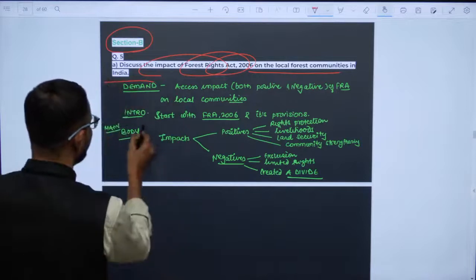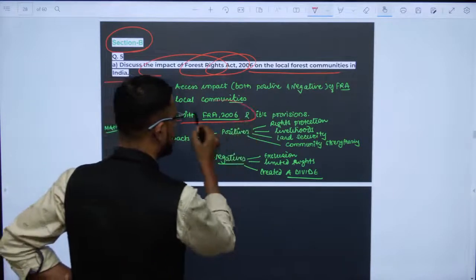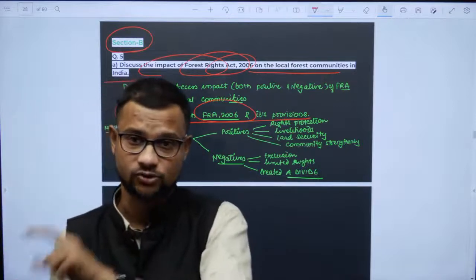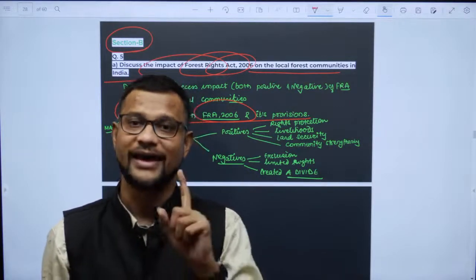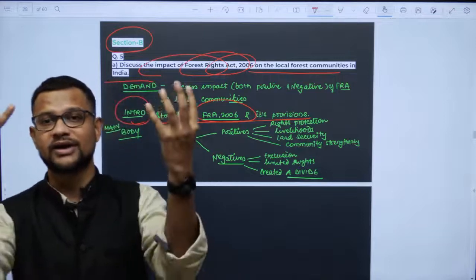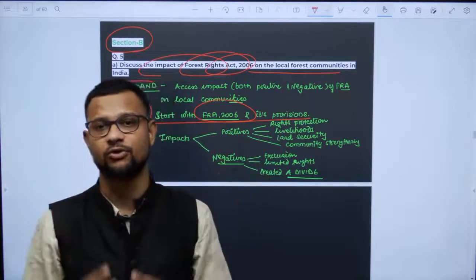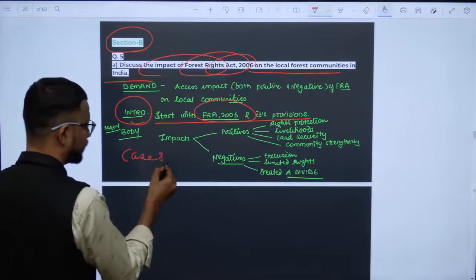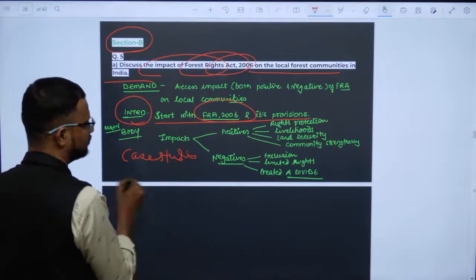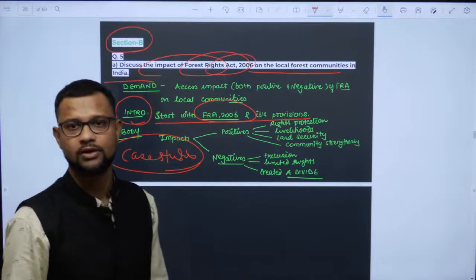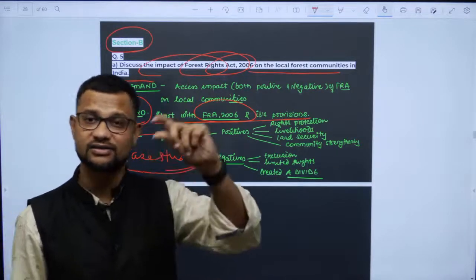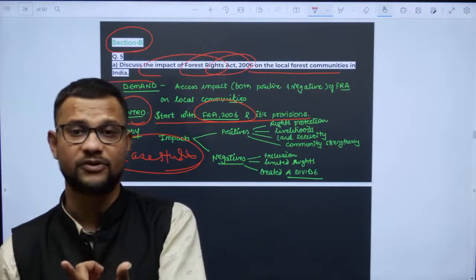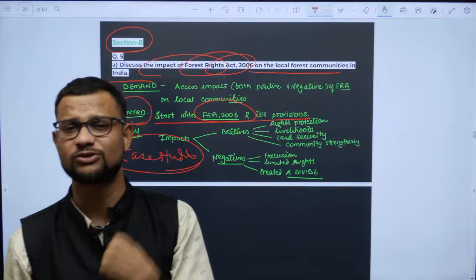So what introduction I will be writing about FRA, Forest Right Act, because I am not going to elaborate it in the later part. So पहले ही मैं elaborate कर दूंगा उस चीज को, and then I am going to connect FRA with the communities, forest community. For this you should have some case studies. For sure you should have some case studies. तभी तो आपका आंसर और ज़्यादा strong होगा, राइट, कि हाँ इस रीजन में इस ट्राइब के साथ में फॉरेस्ट राइट एक्ट में कुछ ज़्यादा बेनिफिट्स थे या निगेटिव्स थे, पॉजिटिव्स थे या निगेटिव्स थे, व्हाटएवर.